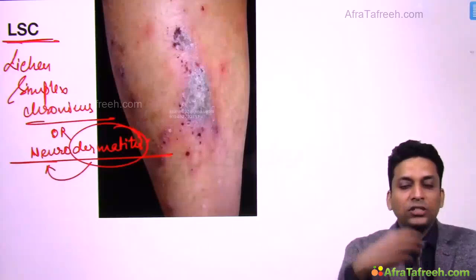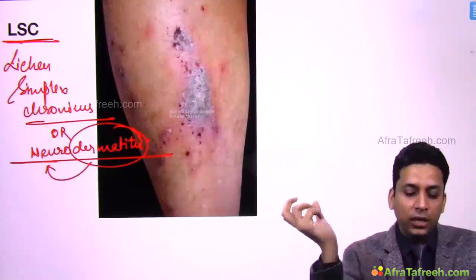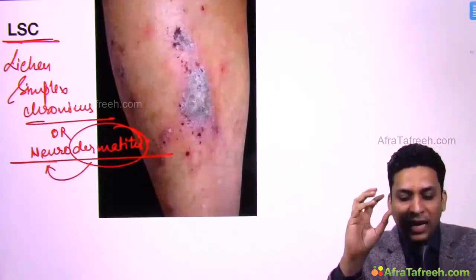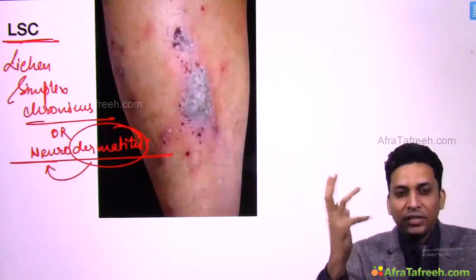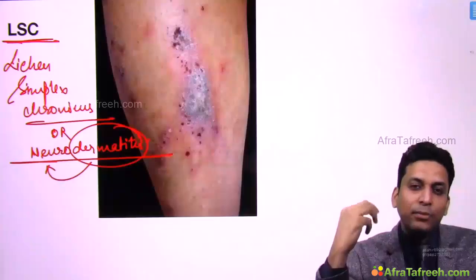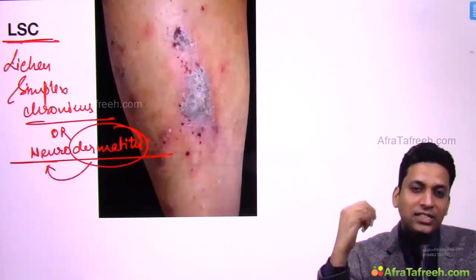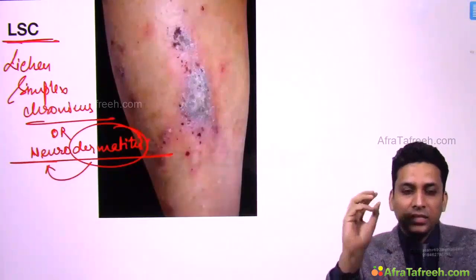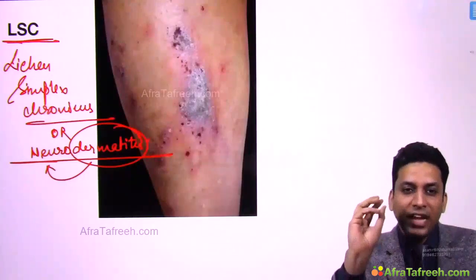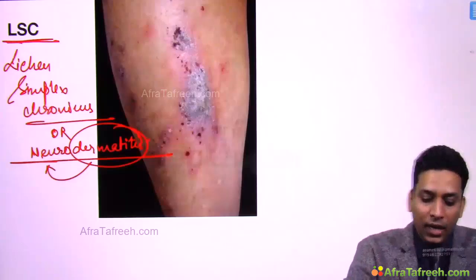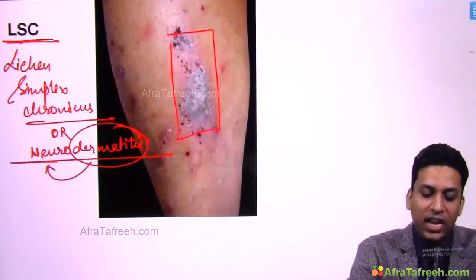Why? Because this is not some skin condition. Actually what happens, patients who are type A personality, or who have very much anxiety or depression, keep on scratching at one particular site, and due to this constant scratching at that area, these thickened, lichenified lesions might start developing, like over the shin of the tibia or sometimes the nape of the neck.